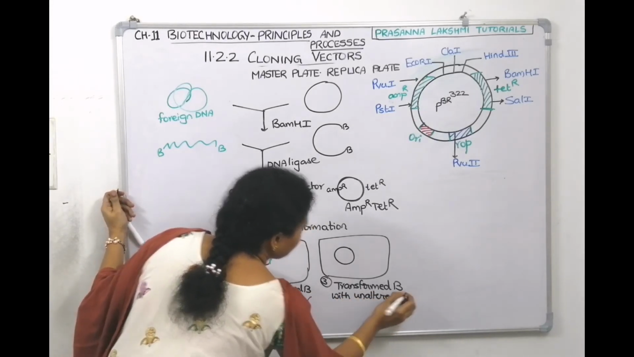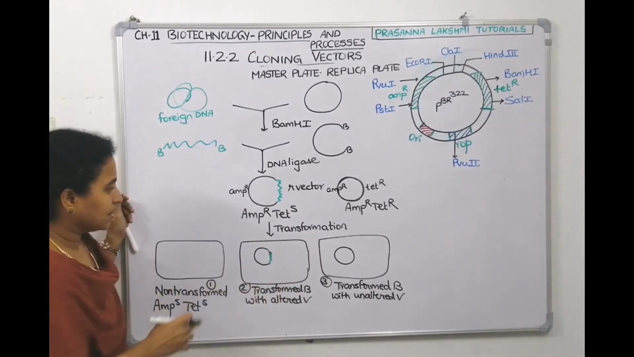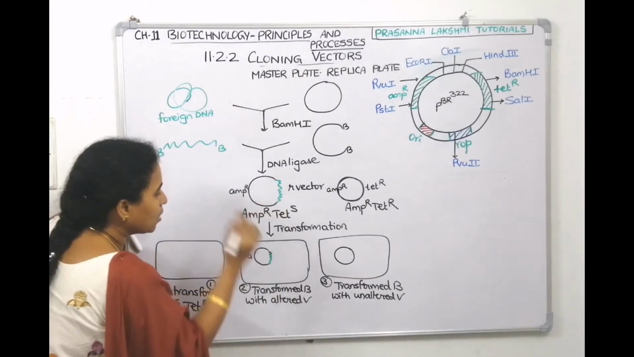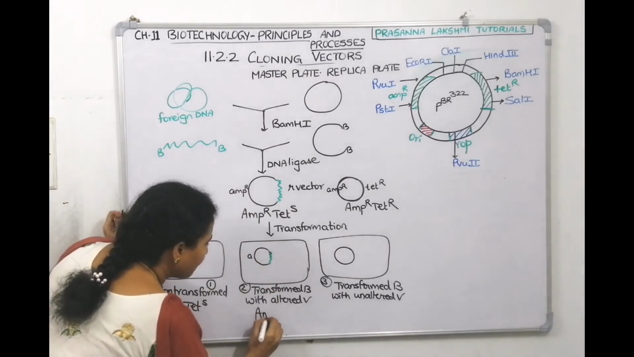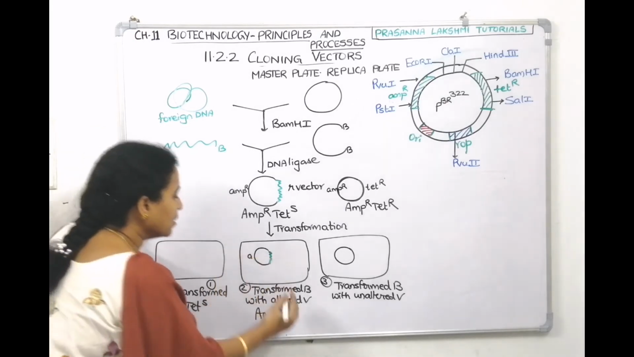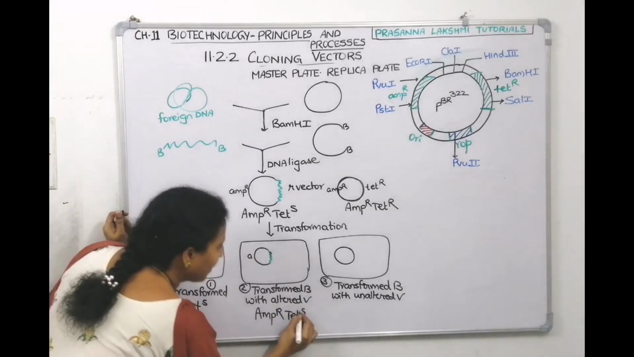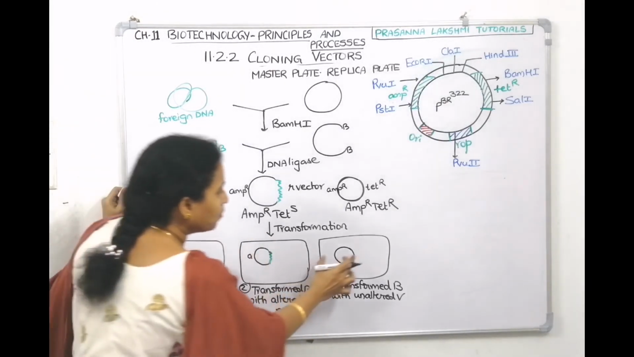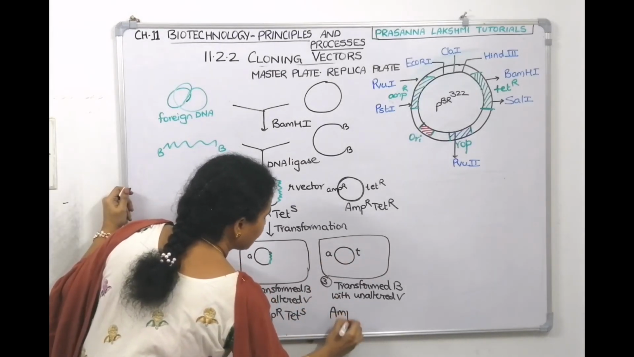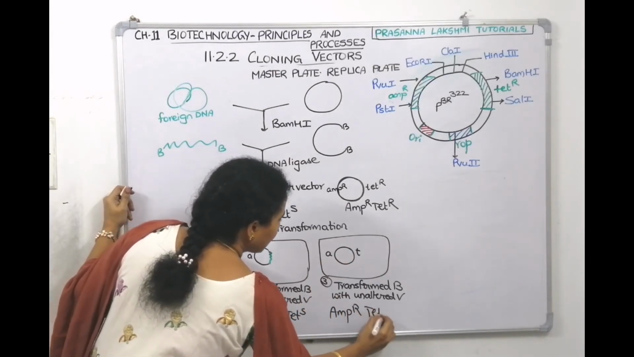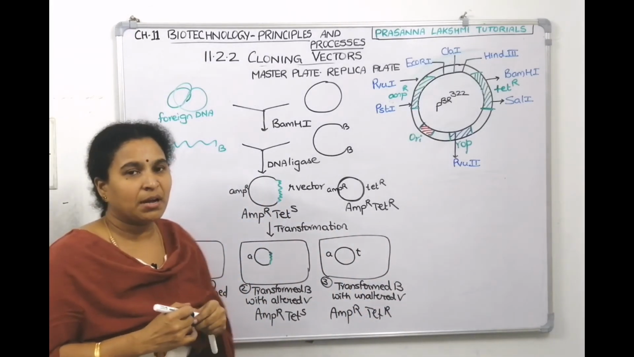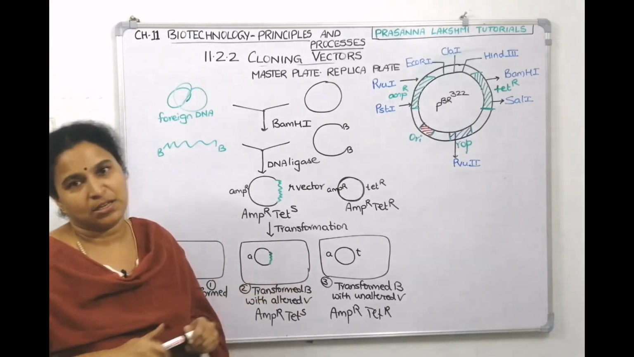If it is an altered vector, ampicillin, though it is there, tetracycline is not there. So it will be ampicillin resistant but tetracycline sensitive, because in that place you kept your gene. In this one, both are there: ampicillin is there, tetracycline is there. So keep writing: ampicillin resistant, tetracycline also resistant. So like this, after doing transformation, you will get 3 types of bacteria.